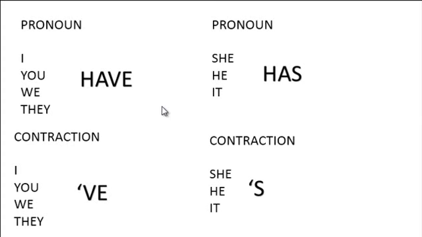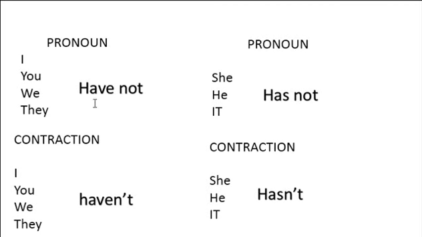Okay, let's continue. Here, I'm going to give you the negative form. The negative form is I have not, you have not, we have not, and they have not. Here, the contraction is I haven't, you haven't, we haven't, they haven't. Okay?